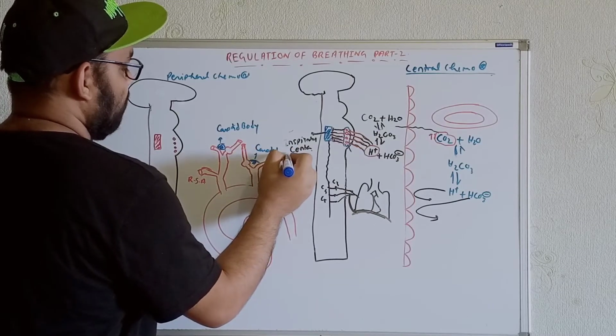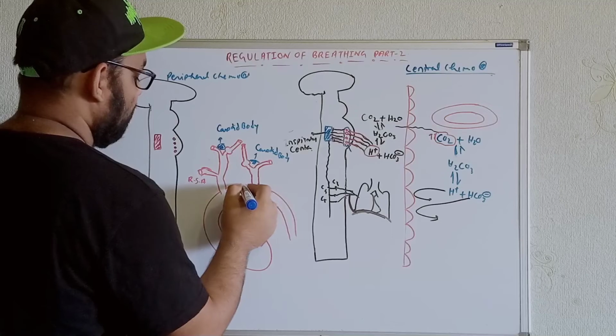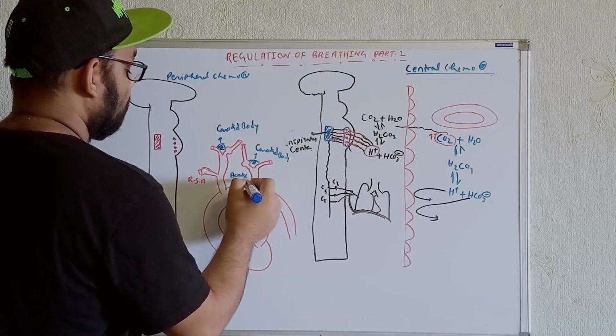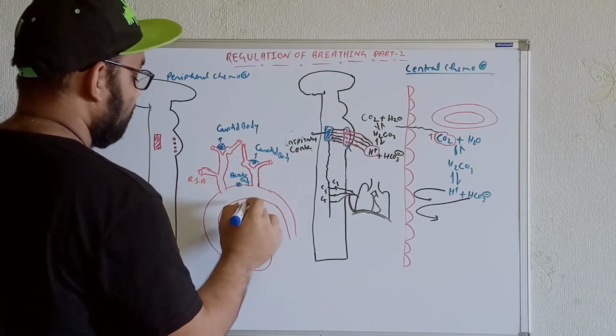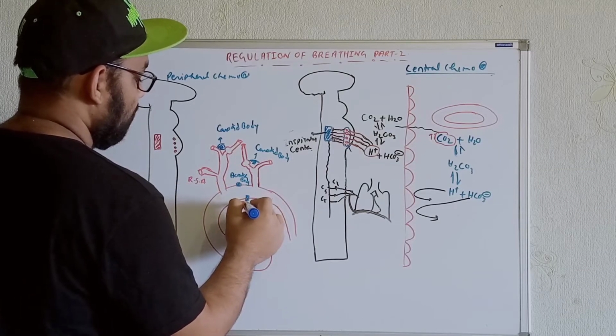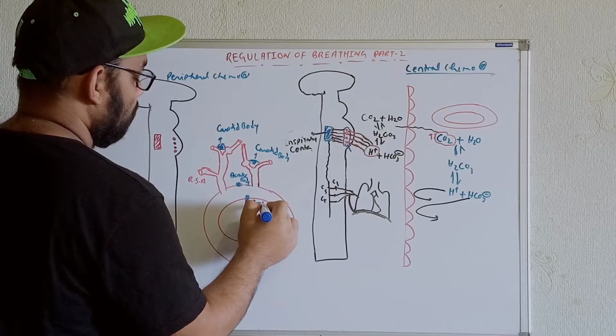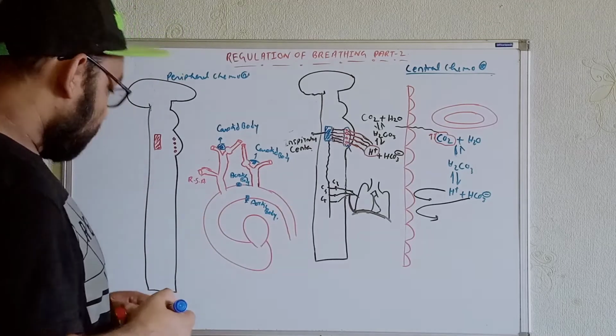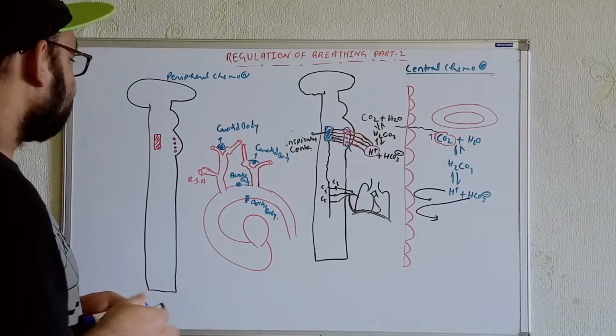Another carotid body we get on the other side as well. And we will also get an aortic body here, and in the same way another aortic body over here.